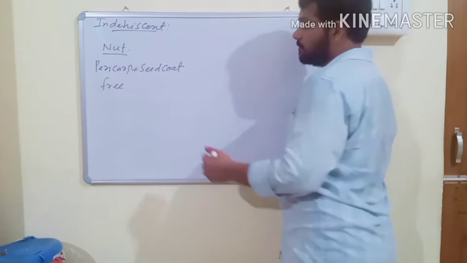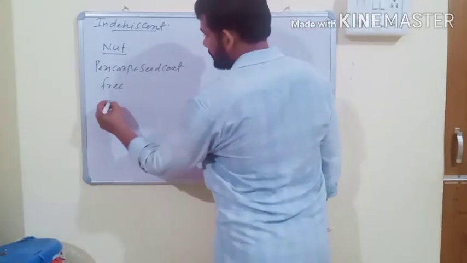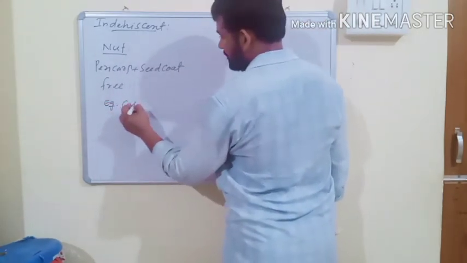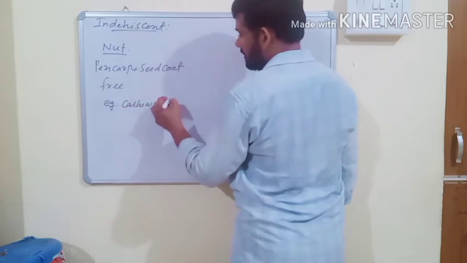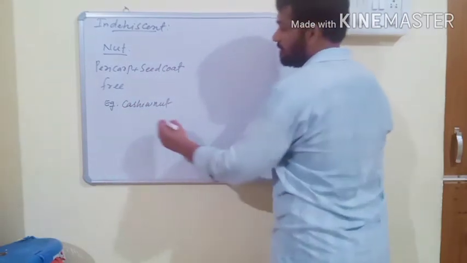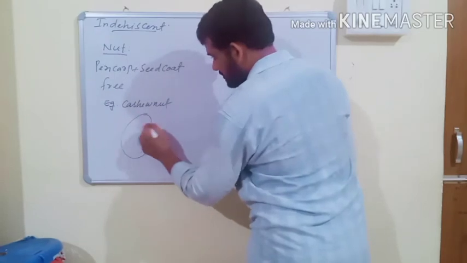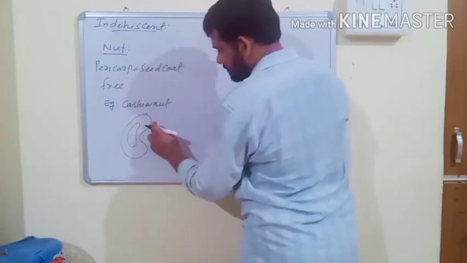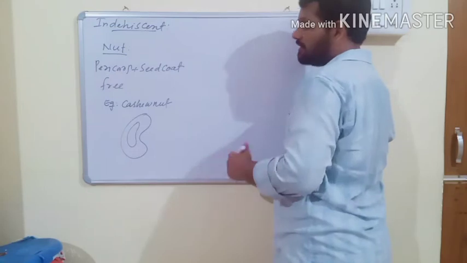This is usually observed in cashew nut, and the pericarp is very hard. In this fruit, the pericarp is very hard, and this is the seed. Pericarp and seed are completely free from each other.